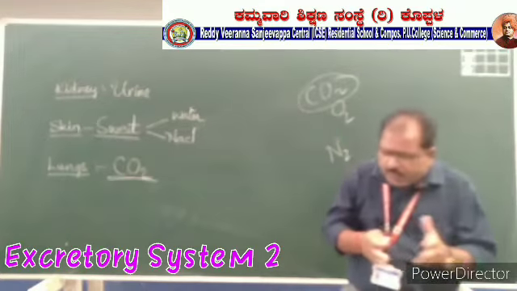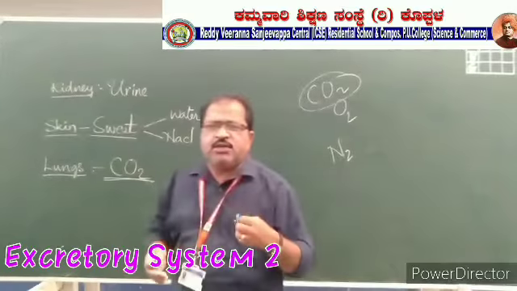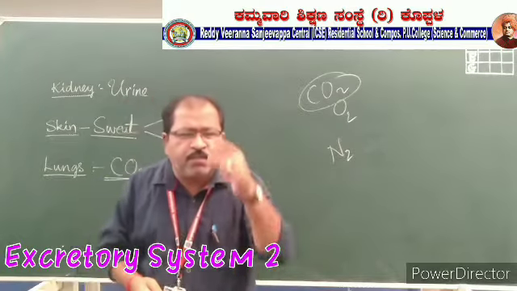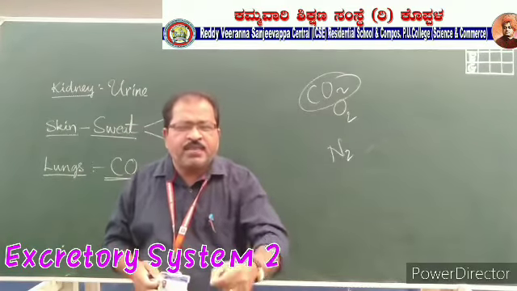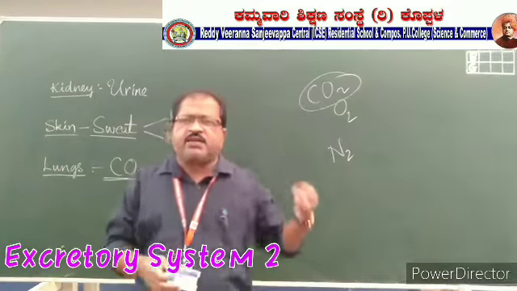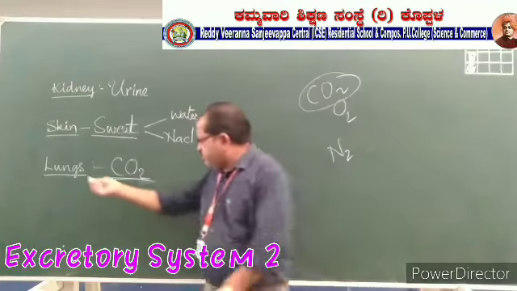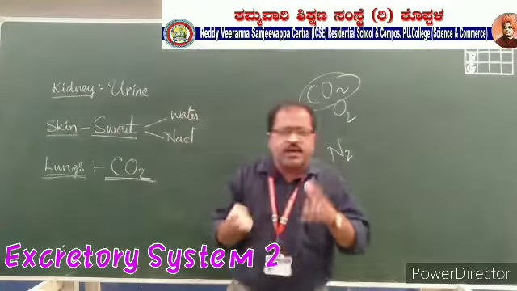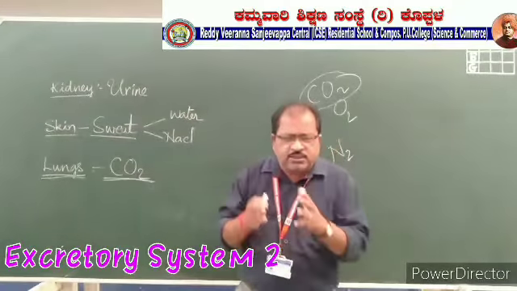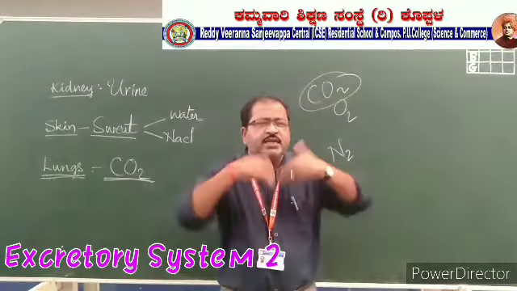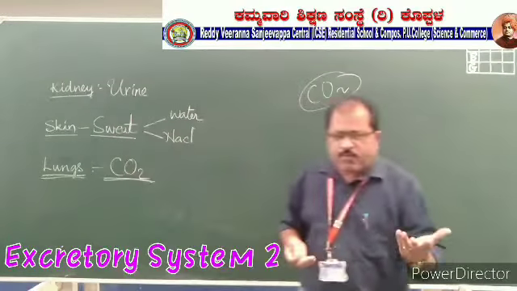So the blood collects all the CO2 from all the body parts, in fact from all the cells of the body, and it is sent to the lungs. And the lungs will eliminate it when you breathe out.